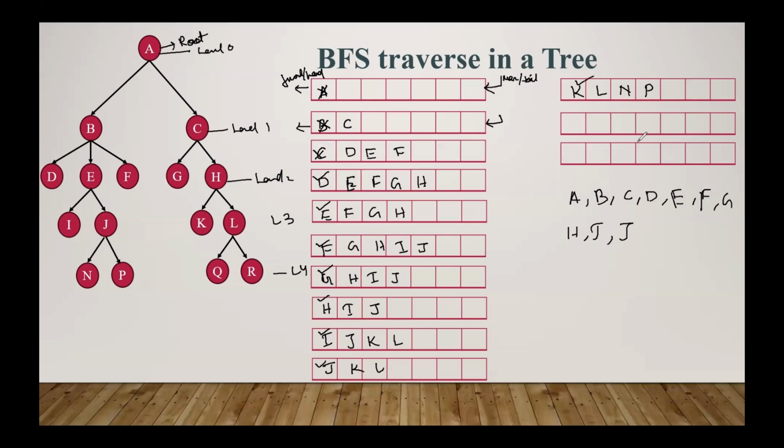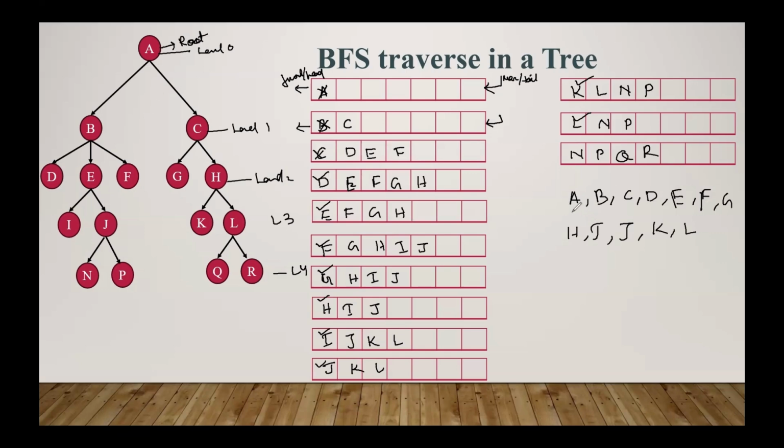Then we remove the K and mark it as visited. Then N. Then we remove the L. Then N, P, then successors of S are Q and R. So now we have visited all the nodes. So this is the way BFS traversal goes on.